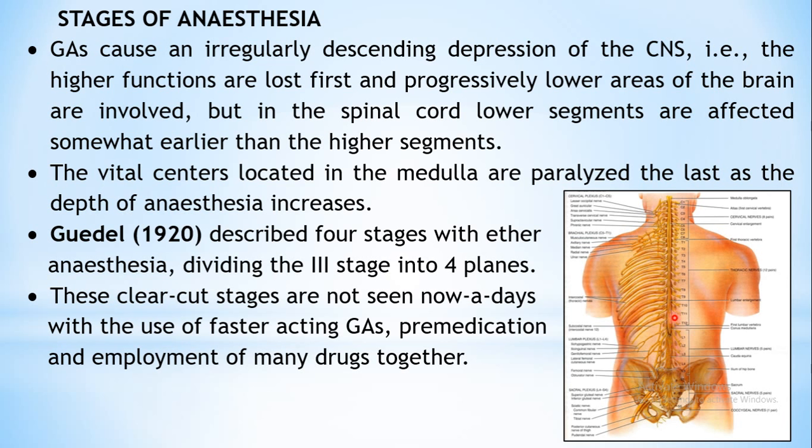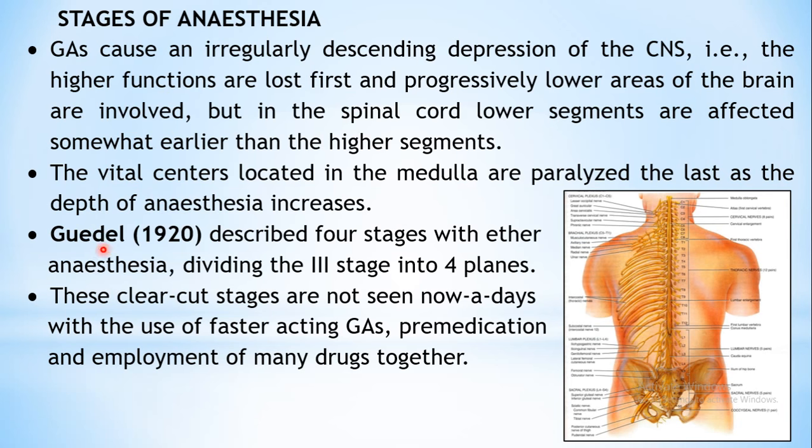Then comes the lumbar, then the thoracic segments, then the cervical segments. So involvement is from the lower segments towards the higher segments in case of spinal cord. Whereas in case of brain, the higher areas are affected first, then comes the lower areas. And the medulla oblongata, which contains all the vital centers, is the last to get affected. Out of the entire CNS, medulla is the last one to get affected.